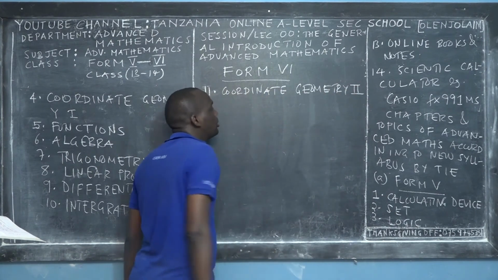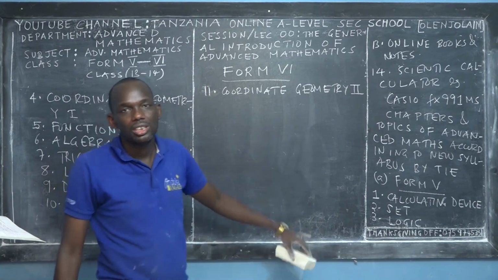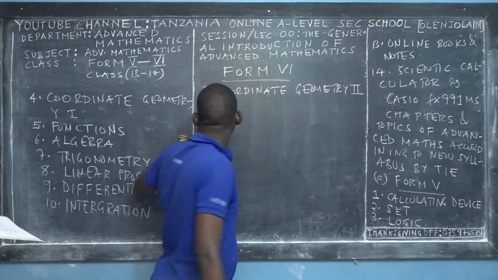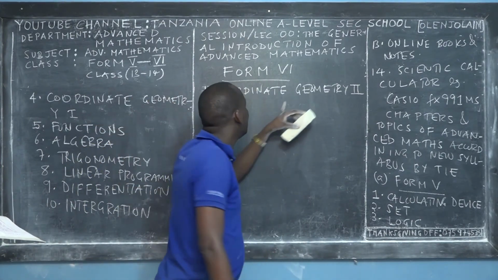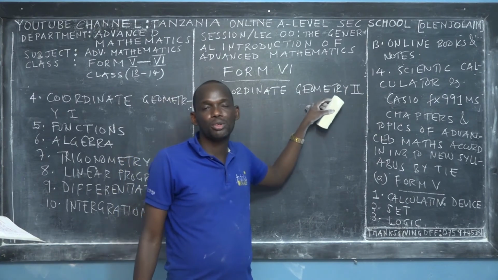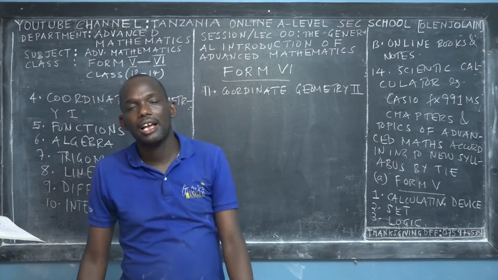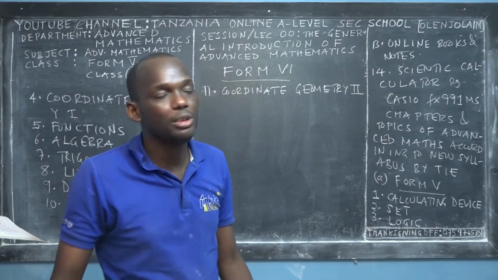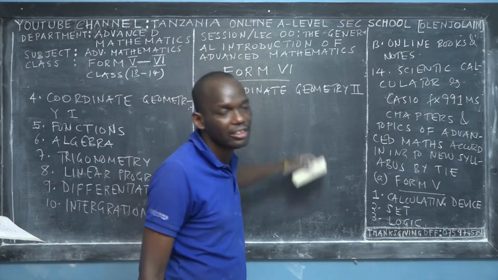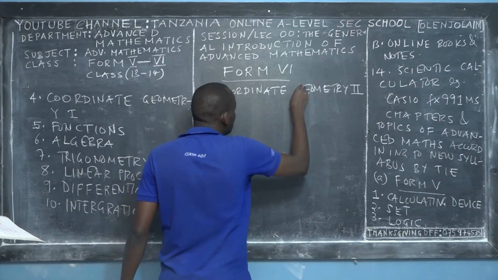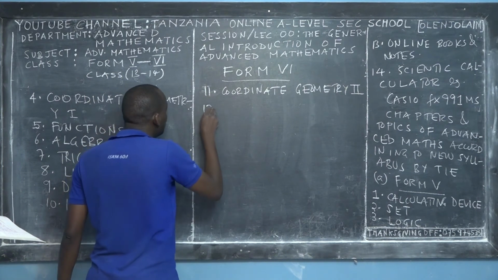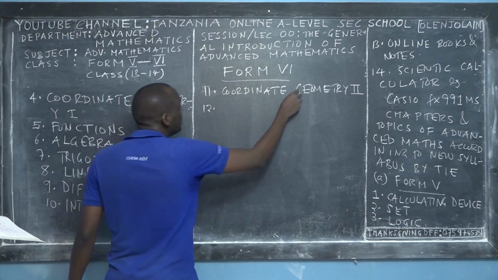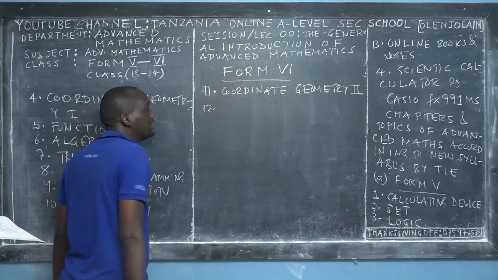Here, I will teach you about conics, but not circles; circles you learn in coordinate geometry 1. Here I'll teach you about hyperbola, parabola, ellipse, rectangular hyperbola, and polar coordinates, which are used in satellites or in alignments of antennas.